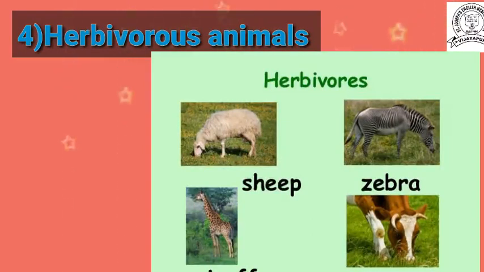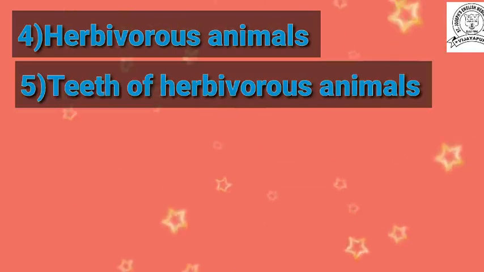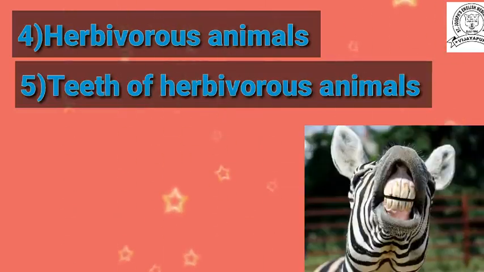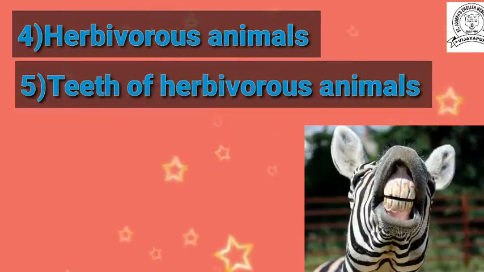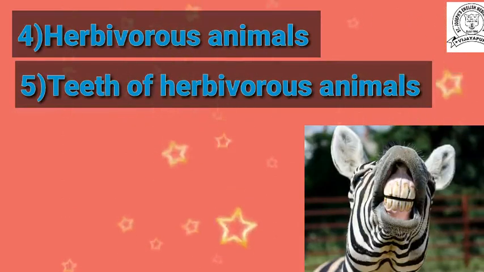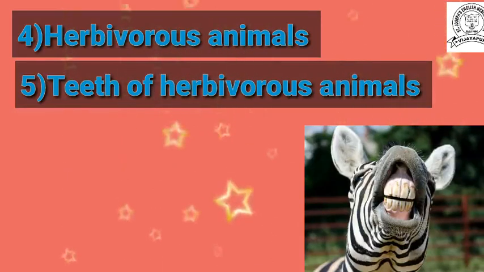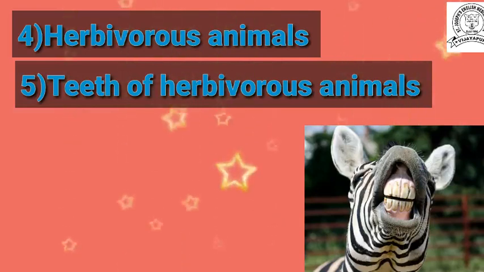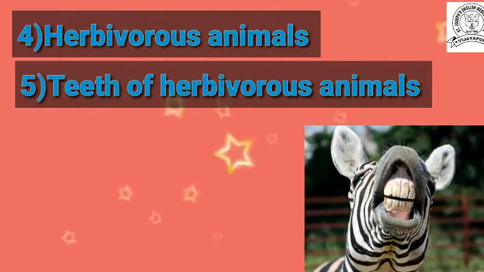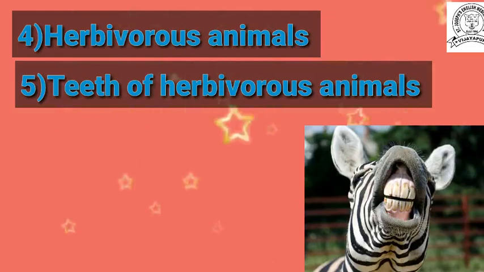For example, cow, goat and buffalo. Then we discussed the teeth of herbivorous animals. They have wide and flat teeth, and they also have incisors and molars. By using them, they can cut and grind the food.